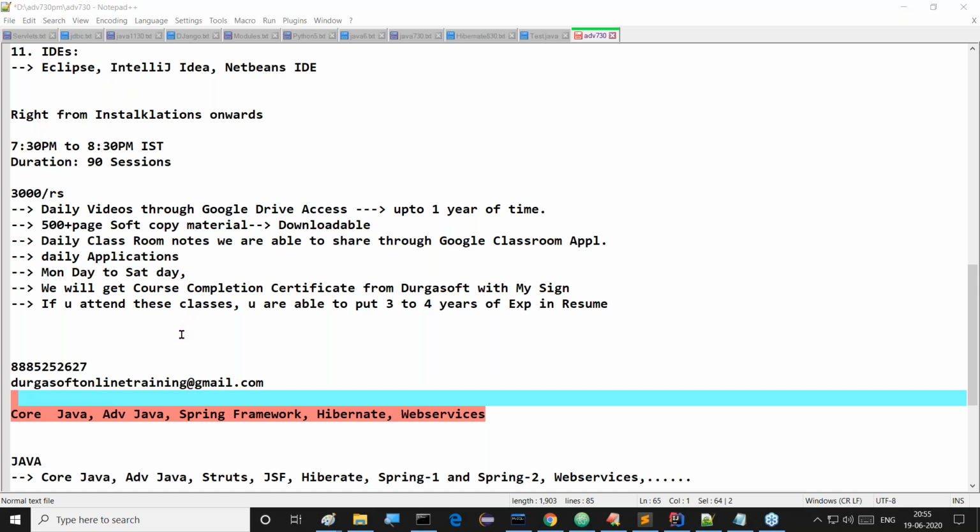Definitely, but if you want to work on projects, then frameworks are required. You have to go for some frameworks. Core Java and advanced Java are sufficient to prepare, but if you use frameworks, that feel is totally different.